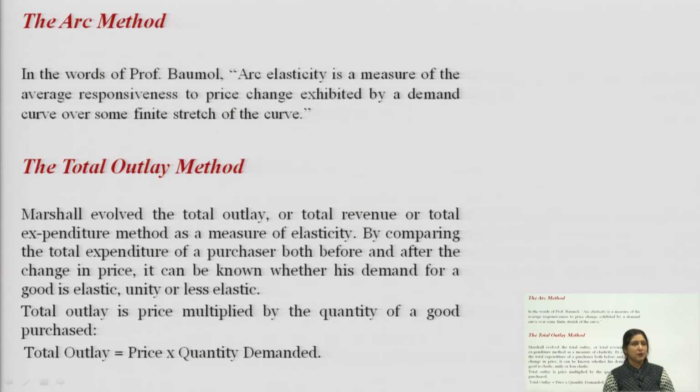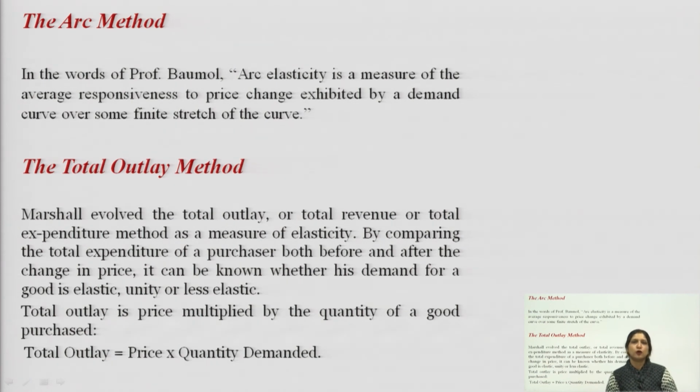In this method, if the revenue increases due to a decrease in price, then we say that the elasticity will be more than 1, because your total revenue increases with a decrease in price.